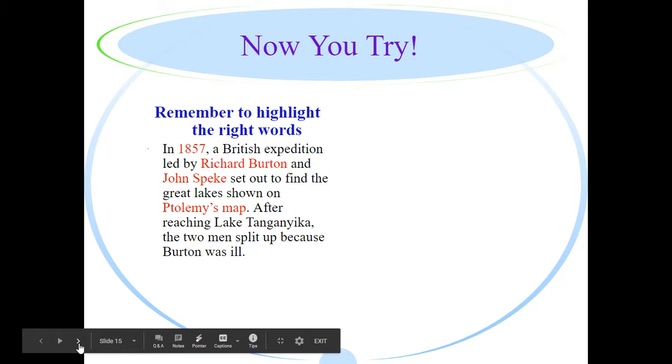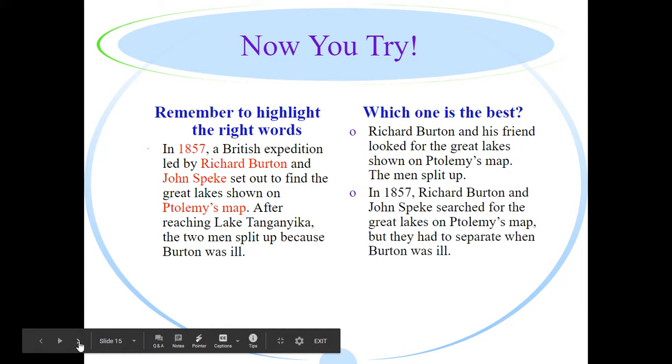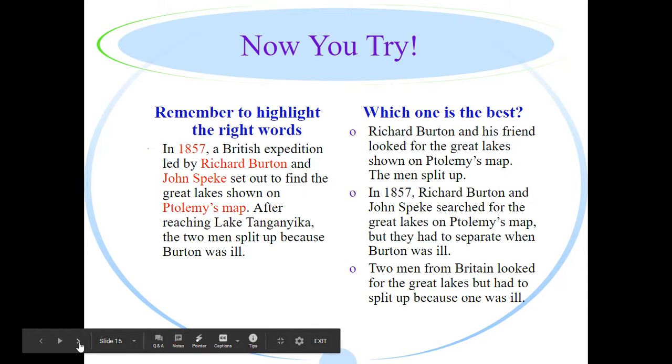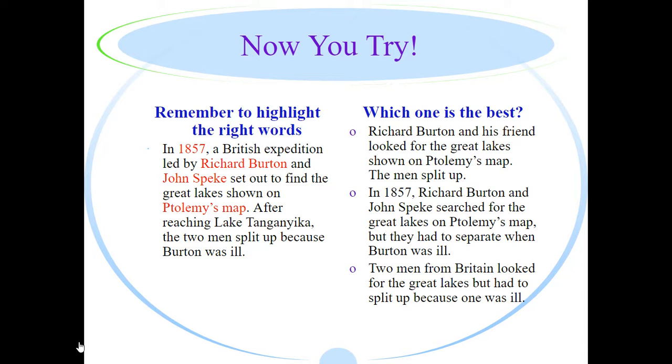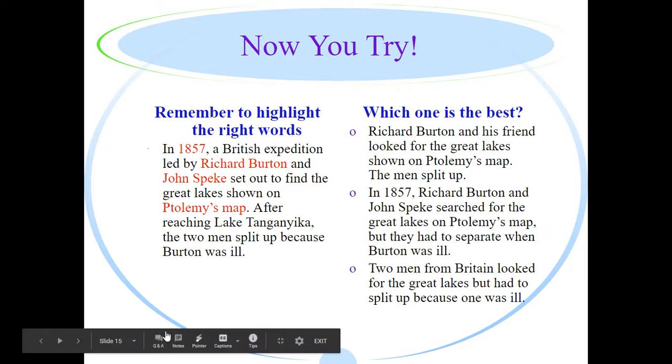Okay, so here's the stuff that I highlighted. The date, of course, 1857, the 2 men's names, and then Ptolemy's map. And then there's 3 examples here, and you have to pick the best one. So here's the first example. Richard Burton and his friend looked for the Great Lakes shown on Ptolemy's map. The men split up. In 1857, Richard Burton and John Speke searched for the Great Lakes on Ptolemy's map, but they had to separate when Burton was ill. 2 men from Britain looked for the Great Lakes, but had to split up because one was ill.